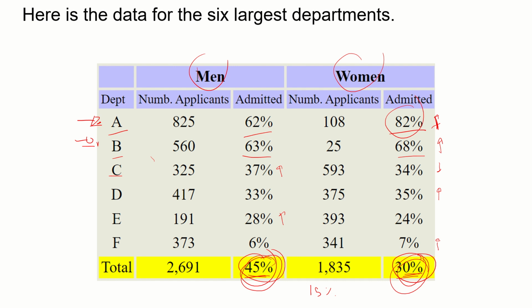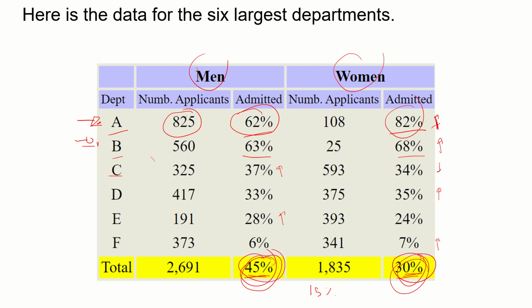Now, why is it happening in this specific problem? If you notice, for example, most of the men applied to department A. Did you see? That was the department with the highest number of men applicants, right? The department A. And the department had a really high admission rate. The acceptance rate was high for that department compared to the other departments.